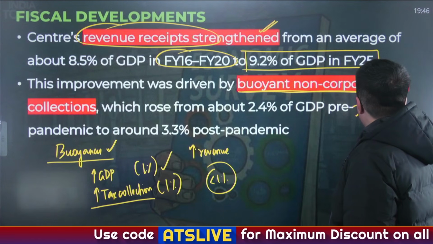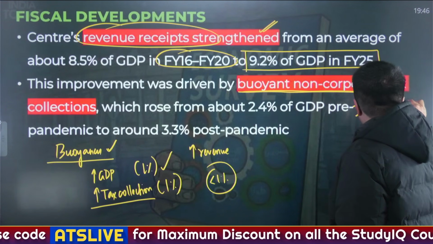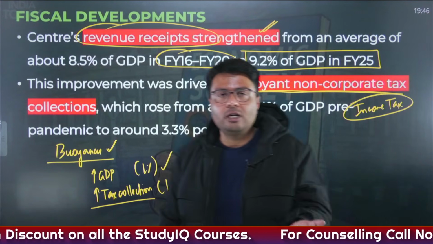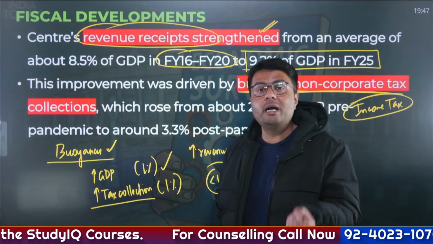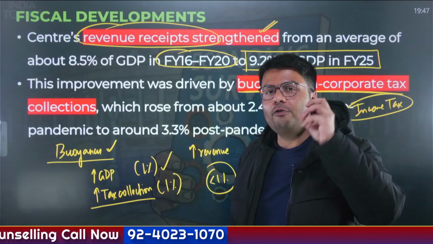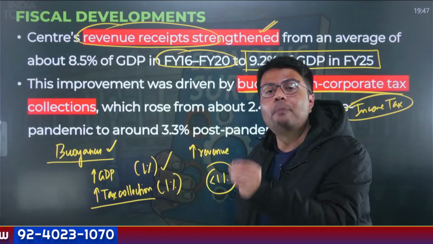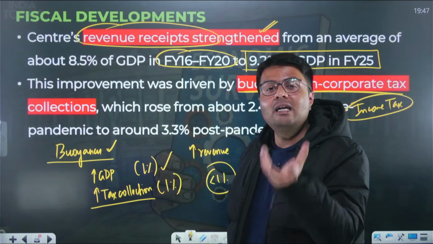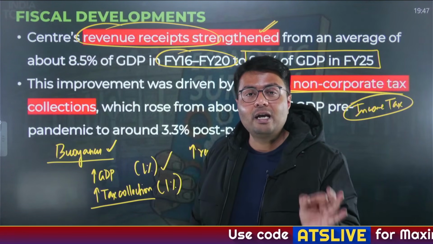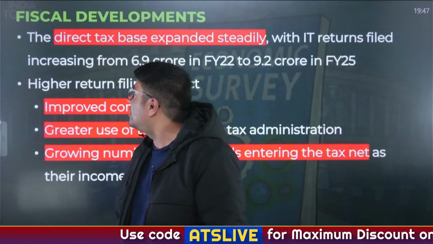Mostly it is the income taxes. So due to increase in income tax collection, the overall revenue collection and revenue receipts of the government has increased. And this again highlights my point. What is the objective of any budget? Earn more and spend less. So government now is earning more. Why? Because of rationalization of taxes, because of increase in tax collection.